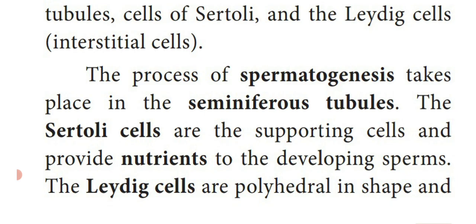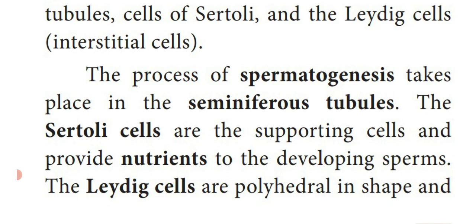The formation of male gametes or sperm is known as spermatogenesis. Then another cell is known as Sertoli cells, which act as supporting cells and give nutrients, that means food material, to the growing sperms.